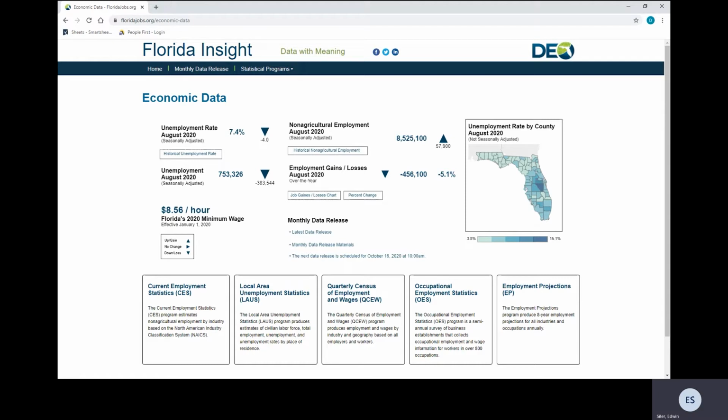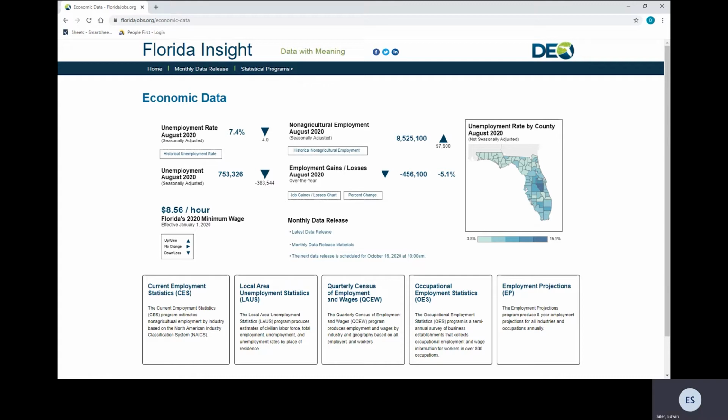What we are currently looking at is the Economic Data homepage. The Economic Data homepage offers an overview of key economic indicators as well as a menu of the data available through our statistical programs. The key economic indicators include data on the current employment and unemployment levels, minimum wage, and links to the monthly data release page. Below the economic data section is the menu of statistical programs, including current employment statistics, local area unemployment statistics, quarterly census of employment and wages, occupational employment statistics, and employment projections.